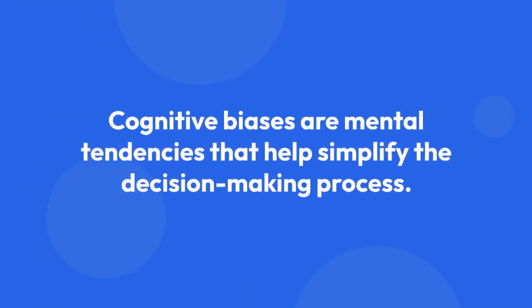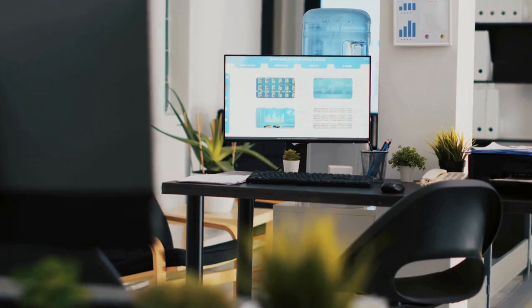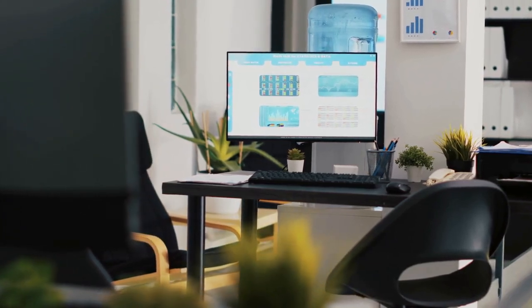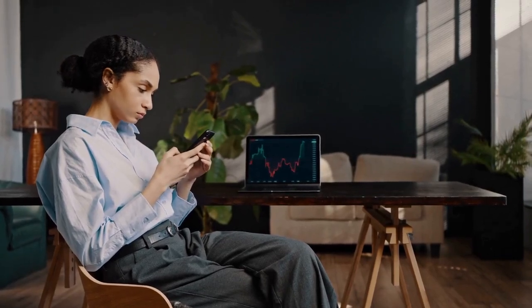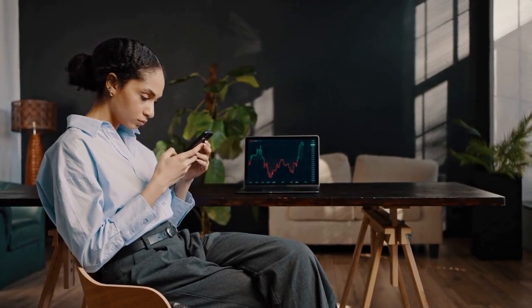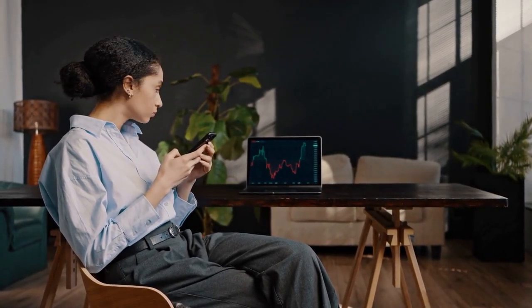So, let's start with the basics. What are cognitive biases? Simply put, they are mental tendencies that help simplify the decision-making process. This seems great at first glance, but in the financial context, it can be a serious problem. Why? Because these shortcuts can lead us to make impulsive, poorly informed, and often quite risky choices. And in the cryptocurrency market, which is highly volatile and dynamic, this can be especially dangerous.